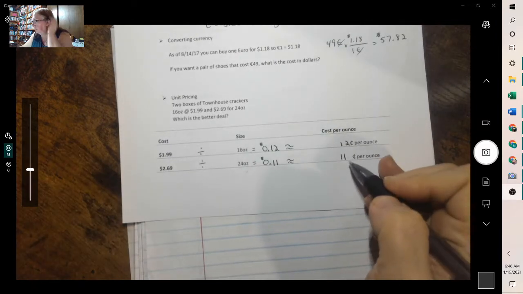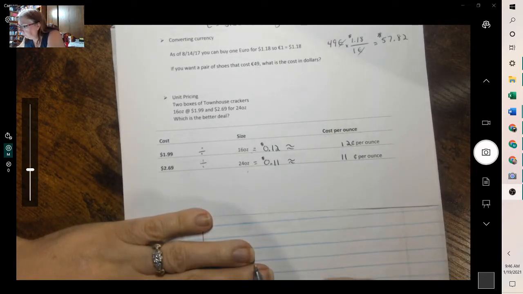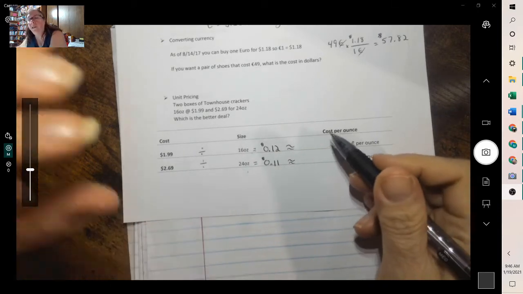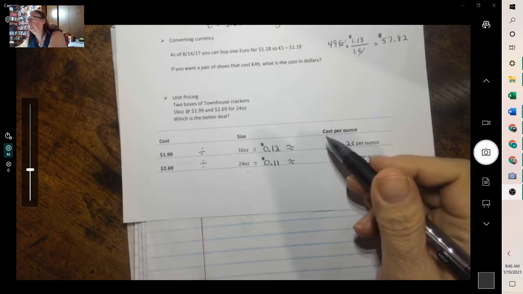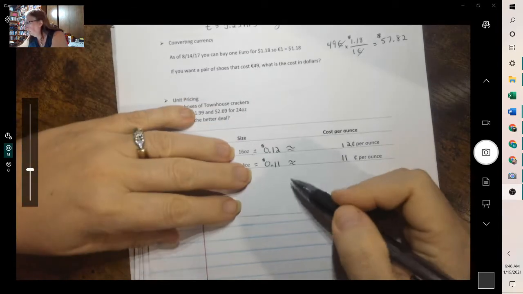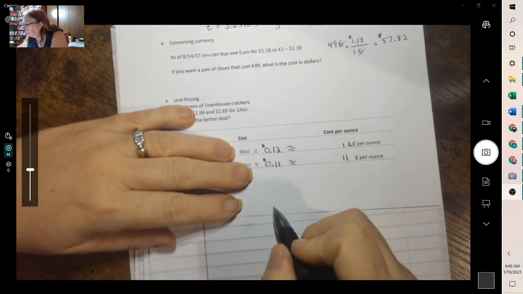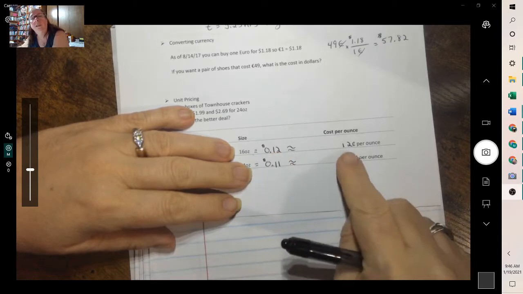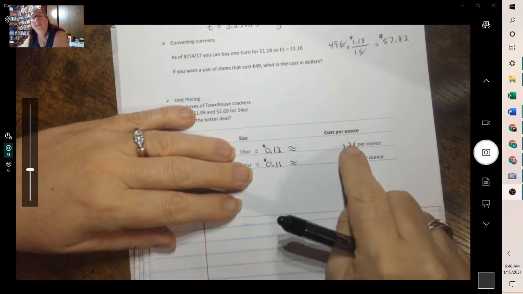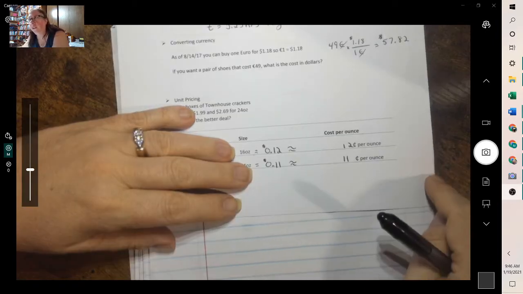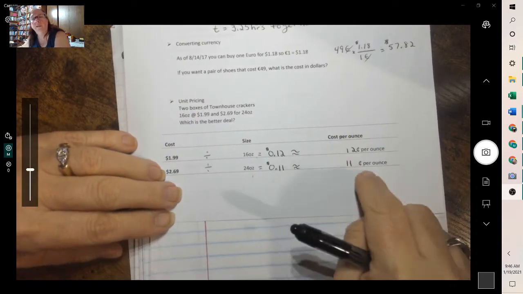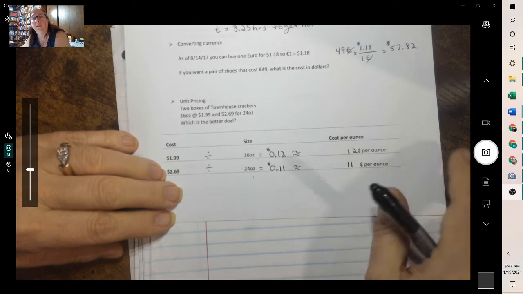And so then, a lot of times when you're looking at things that are on sale and you look at the counter where they have all the different sizes, they'll have a square and it will tell you these. And that's what they mean. It'll say unit pricing, and it's telling you what they cost per item. So you can always look at that, because a lot of times it's a lot more different than this one is.